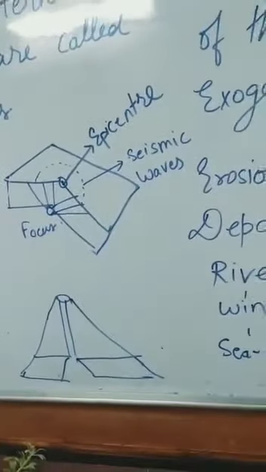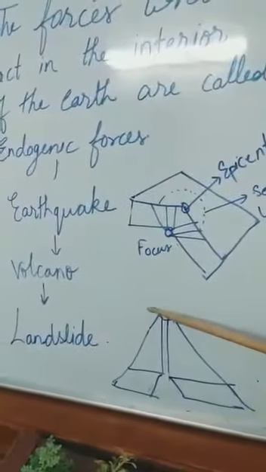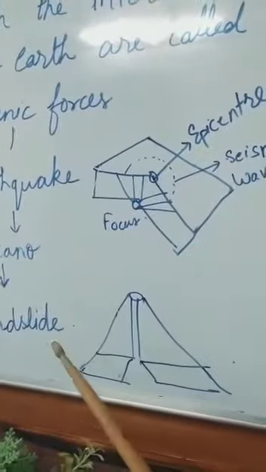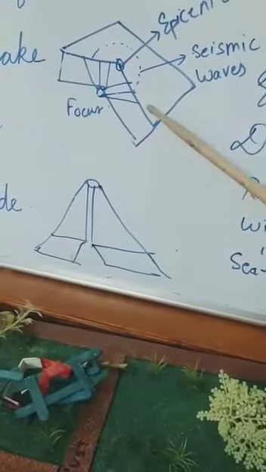Okay? So these are sudden movements. These are very quick movements. You can see when earthquake comes, the destruction happens. Right? You can see buildings are falling. So this is quick movement, sudden movement.